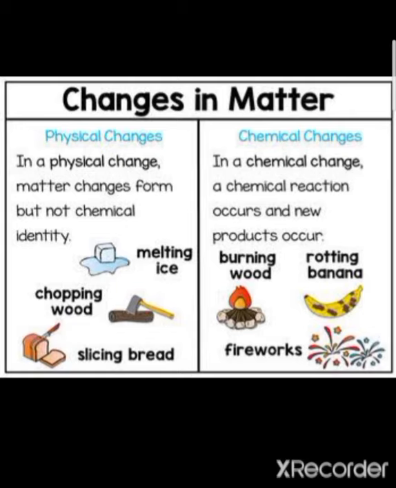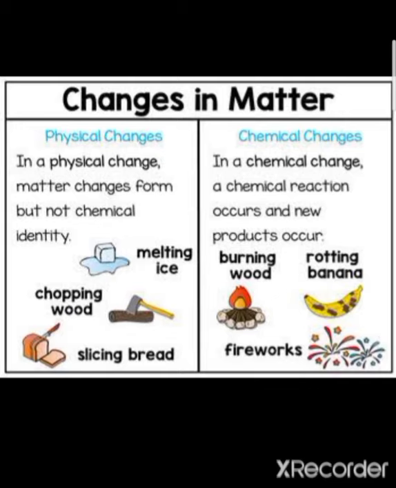So chemical changes are also known as chemical reactions. Just like burning of wood. When wood burns, it converts into water vapor and other gases like carbon dioxide, carbon monoxide and others. Rotting of banana, fireworks, these are all chemical changes.